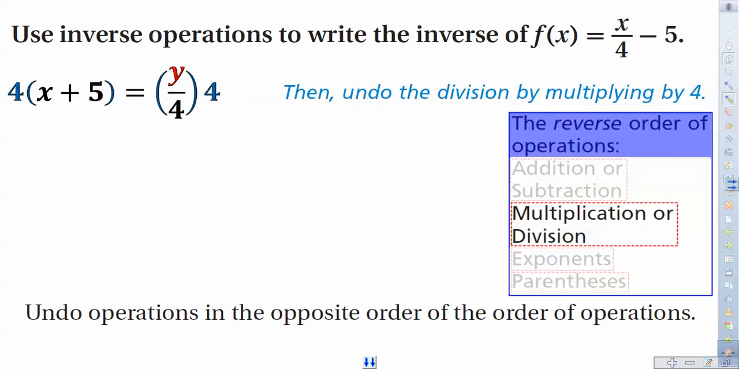Now, what happens on the right side is pretty self-explanatory. There's really not a whole lot of wiggle room there. You're going to get y, right? Because those 4's will cancel out. I'm going to leave that up to you with the left side. You can either leave it as 4 times x plus 5, I'm okay with that, or feel free to distribute it and call it 4x plus 20 if you wanted to. I'm good either way.